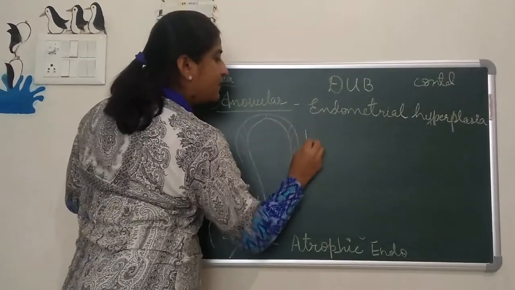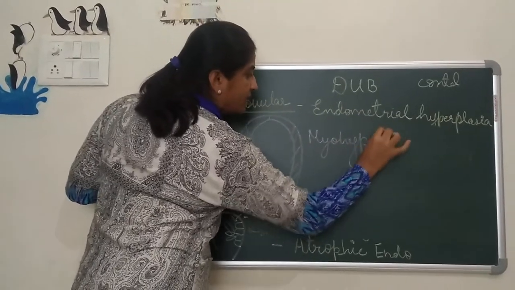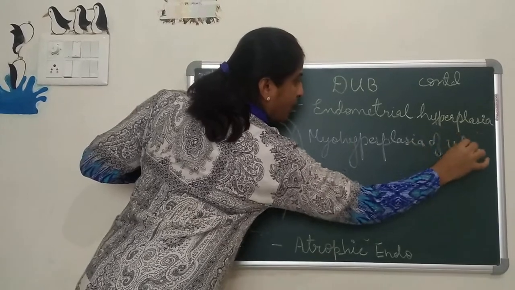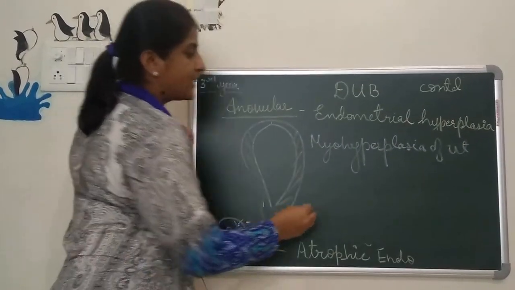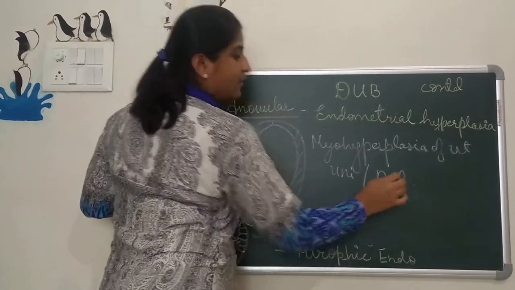This is normal, but this is myohyperplasia of uterus. You can see it as unilateral or bilateral.